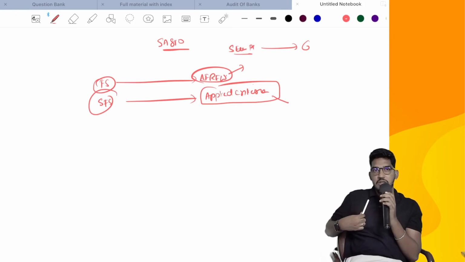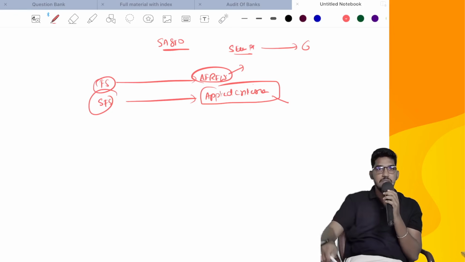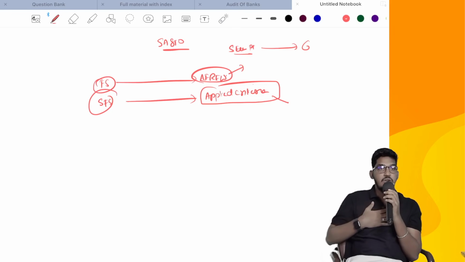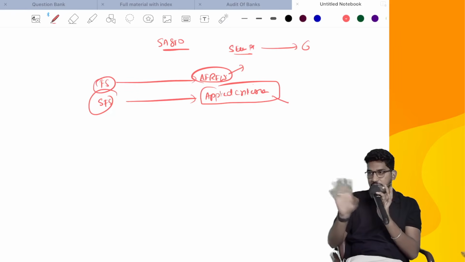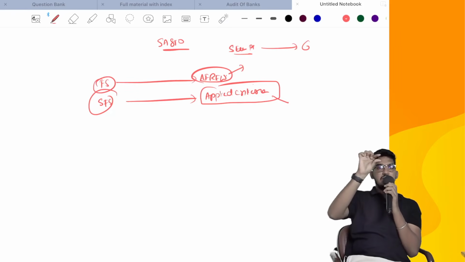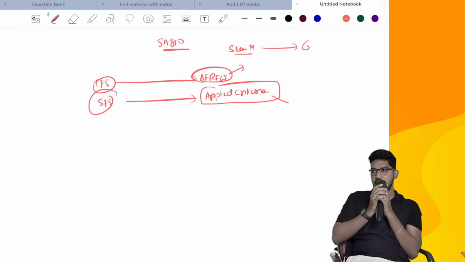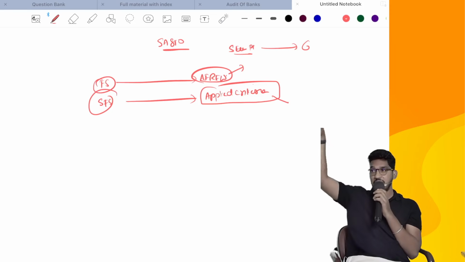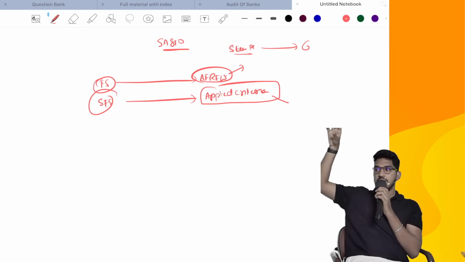If I am conducting an audit of summary financial statements, am I obtaining evidence regarding the items in the summary financial statements? No. I will not obtain evidence regarding the items on the summary financial statements. If in the summary financial statements revenue is 5,000, I will not obtain evidence whether that 5,000 is correct or not. I will check whether that revenue of 5,000 has been properly taken from the complete financial statements.